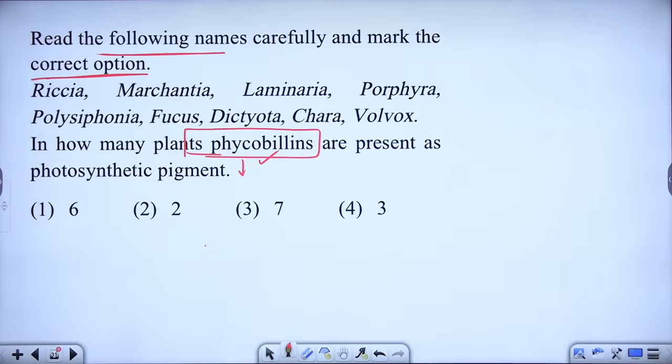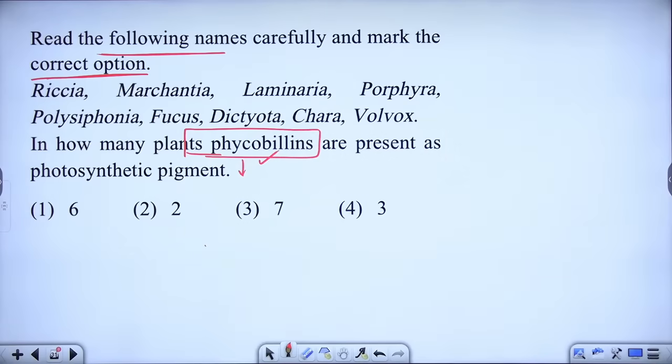It is in front of you, beta. So please carefully answer this. How many plants do you think will have the phycobilins as the photosynthetic pigment? Quick.